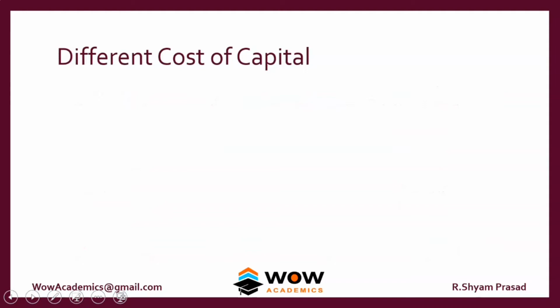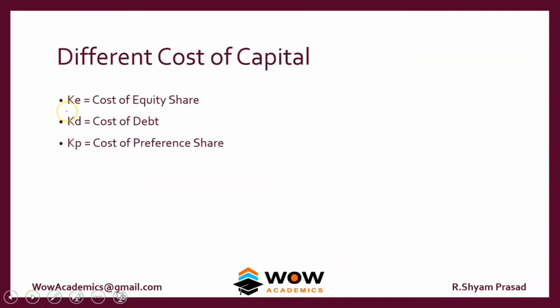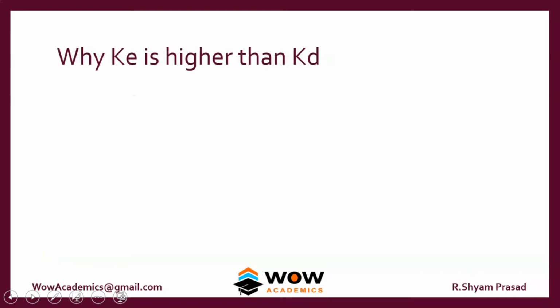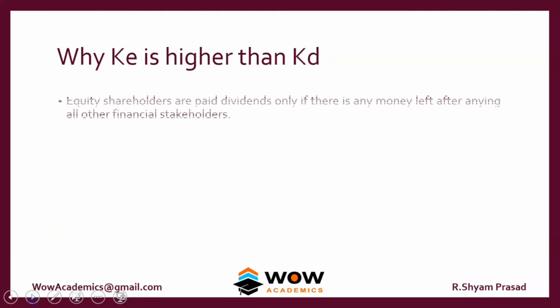So we look at the different cost of capital in a company. So we have KE, cost of equity share, KD, cost of debt, and KP, cost of preference share. So why is KE higher than the KD? Why do equity investors want more return than the debt holders?